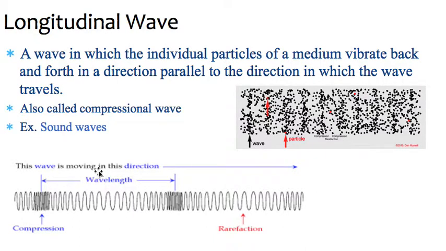If you picture this diagram down here as a slinky, all these little waves are the coils of the slinky, and you're sending a pulse through that slinky. The slinky coils group up and then spread apart, and then group up and then spread apart as it travels down the length of that stretched out slinky. Also, sound waves are an example of a longitudinal wave.